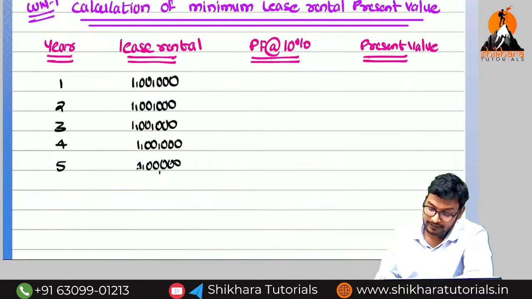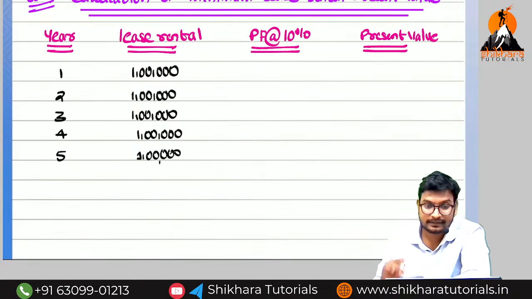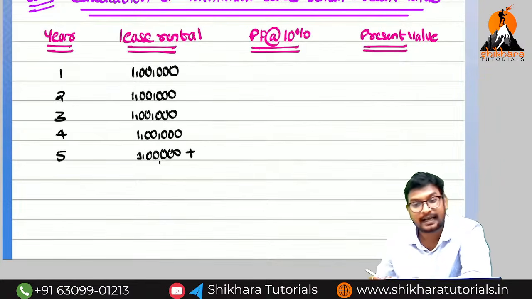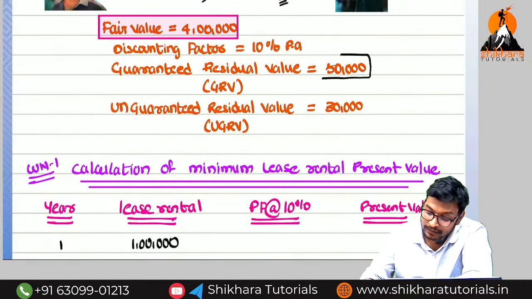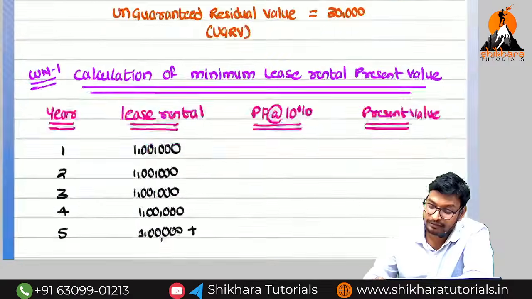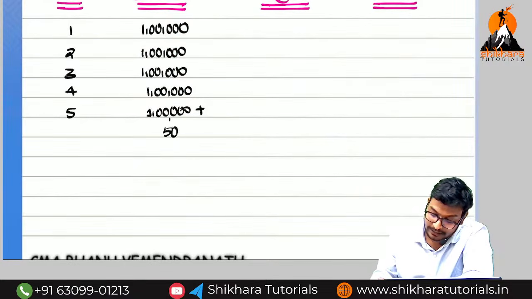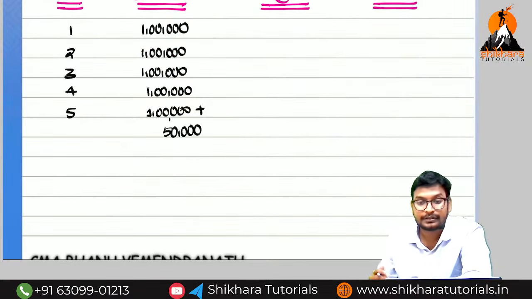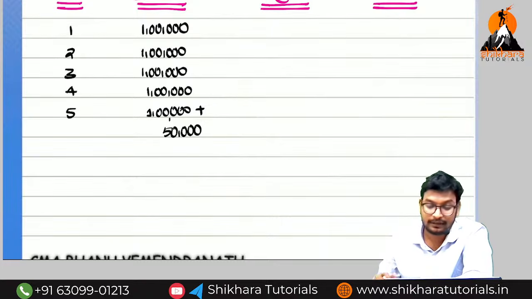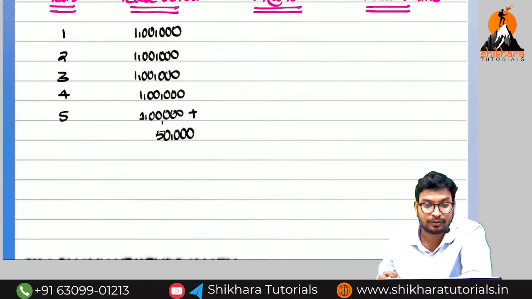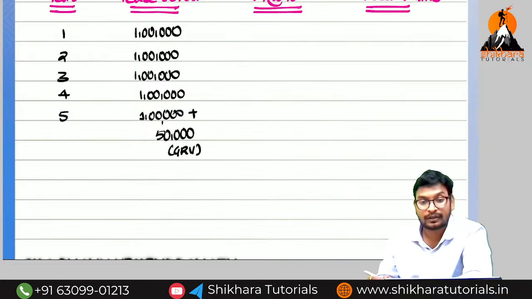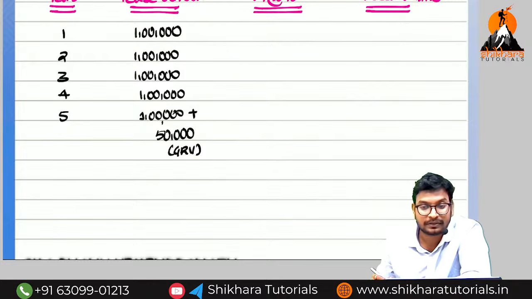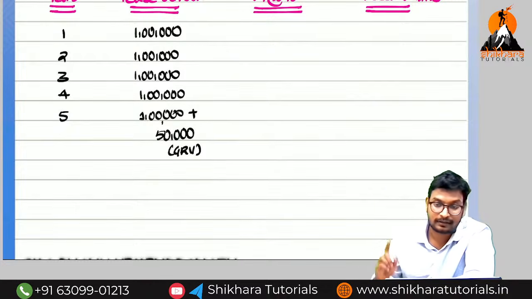And next, what we need to calculate? In the last year, not only 1 lakh, we are going to pay plus the guaranteed residual value also. How much is the guaranteed residual value? 50,000 is the guaranteed residual value. So plus 50,000 we need to write for the last year. Residual value means last year only we need to pay, so in the last year only I am going to add this. Unguaranteed residual value will be considered only in the books of the lessor, not in the books of the lessee.